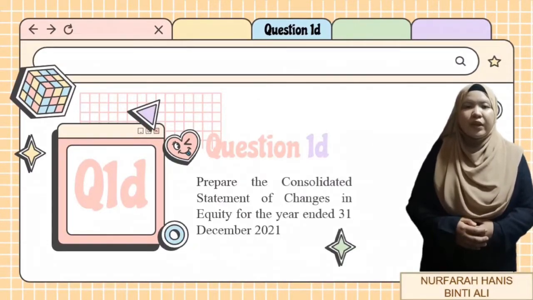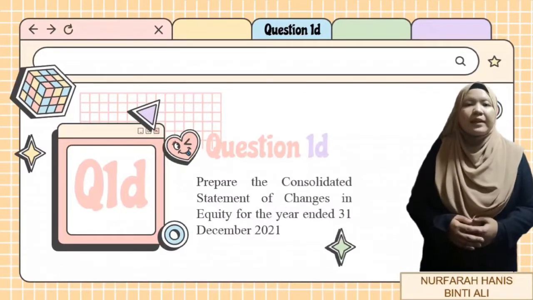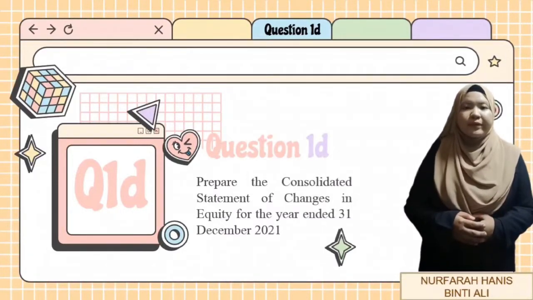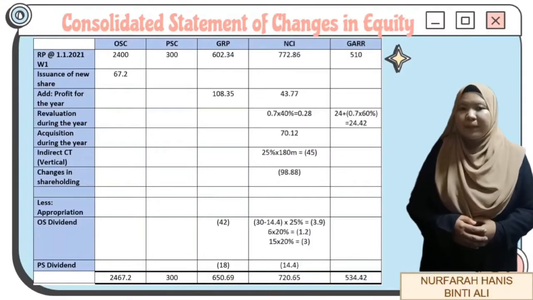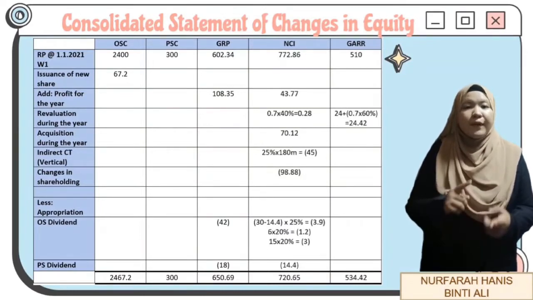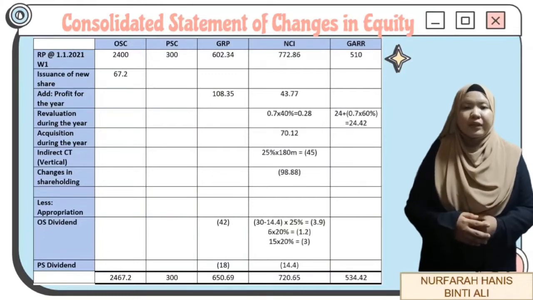Without further ado, I will start our presentation by presenting the first part, which is question 1D. This question has asked us to prepare the consolidated statement of changes in equity for the year ended 31 December 2021. As you can see on the table beside me, we will have 5 columns under our consolidated statement of changes in equity, which consists of ordinary share capital, preference share capital, group retained profit, non-controlling interest, and lastly, group asset revaluation reserve.